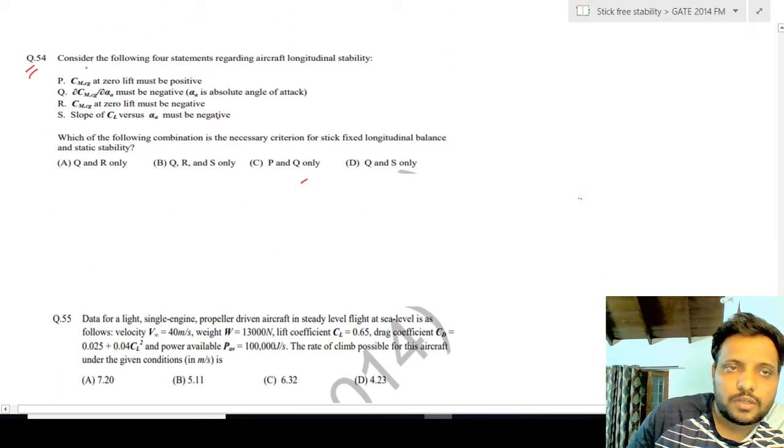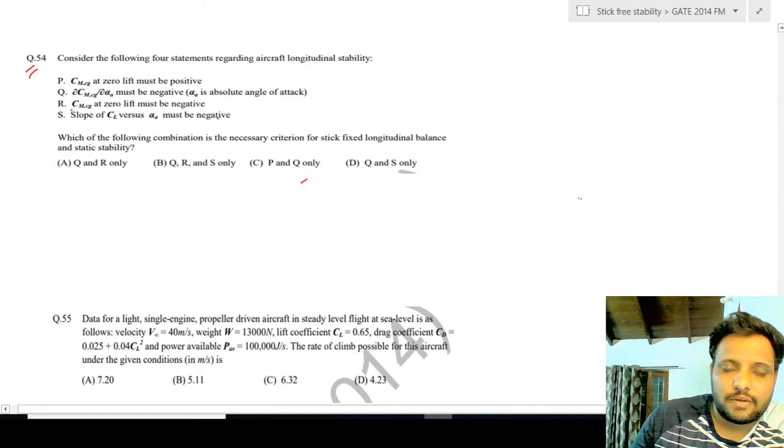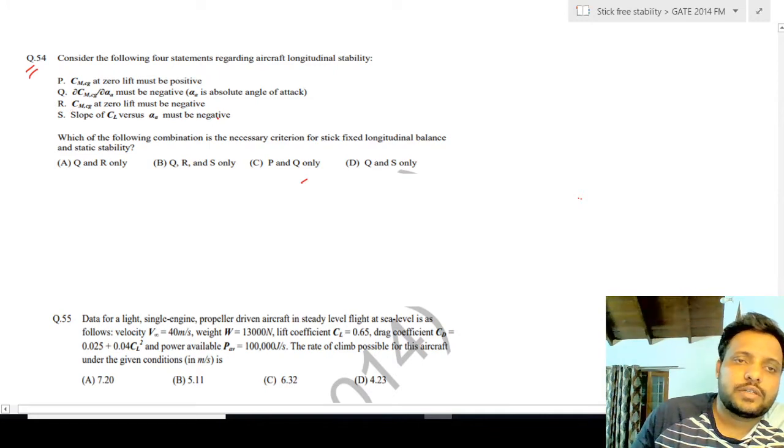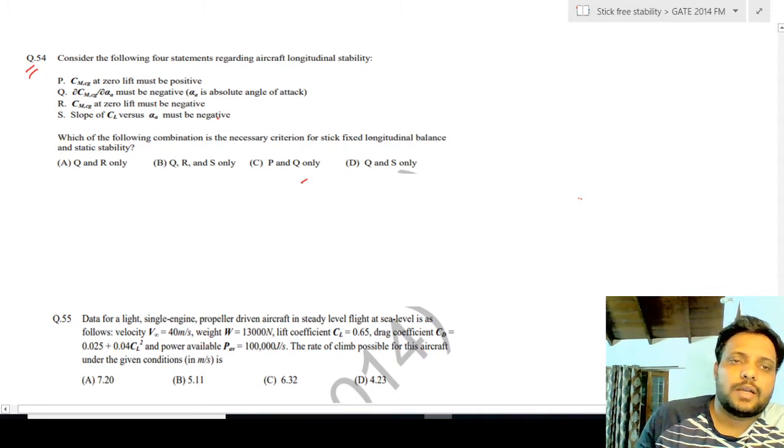So next is question number 54. In question number 54, there are four statements we have to consider, and we have to determine whether these four are correct or incorrect in the context of stick fixed longitudinal balance and stability. So balance means the equilibrium or the controllability, whereas static stability. So let us read the statement.